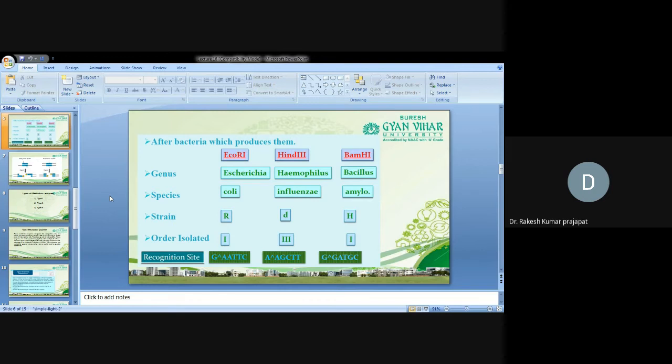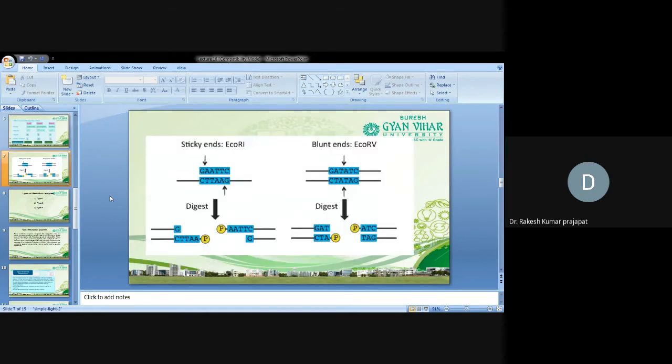Similarly, in HindIII, H represents Haemophilus, in represents the influenzae species, and d represents the strain. And in the last, the recognition site is also given. Similarly, Bacillus amyloliquefaciens, H is the strain and I is the order of isolation.